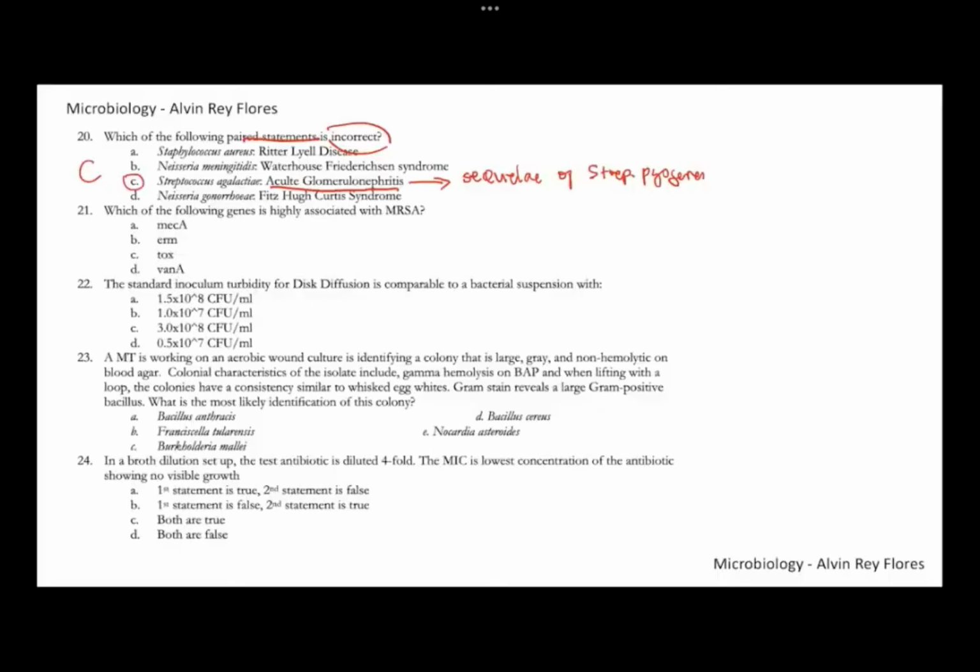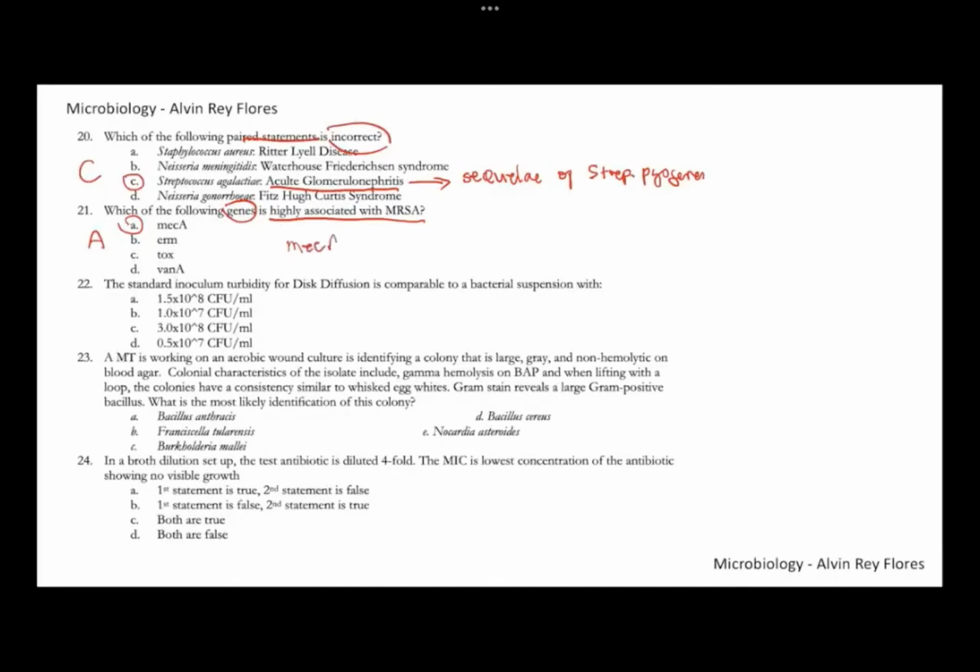Number 21, also highly associated with MRSA. What particular gene? MRSA is methicillin-resistant Staph aureus. The gene responsible for that, and the detection of this gene is also considered the gold standard in the detection of MRSA. The gene that we associate with MRSA is letter A, the mecA gene. So number 21, letter A, mecA gene.